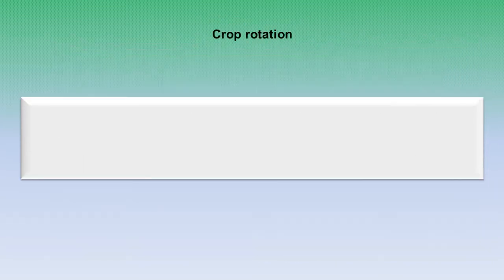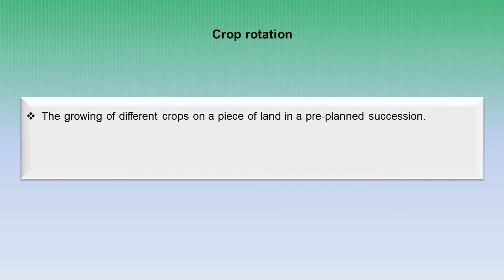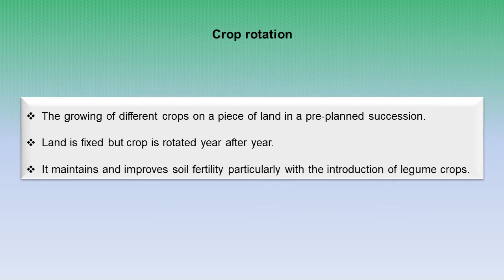So, our next term is crop rotation. Crop rotation is the growing of different crops on a piece of land in a pre-planned succession. Land is fixed, but crop is rotated year after year. Basically, in crop rotation, we introduce legume crops to fix the atmospheric nitrogen, and it maintains and improves soil fertility, particularly with the introduction of legume crops.